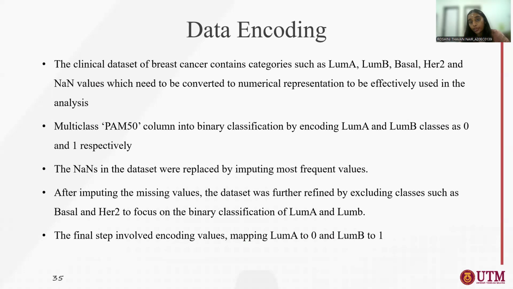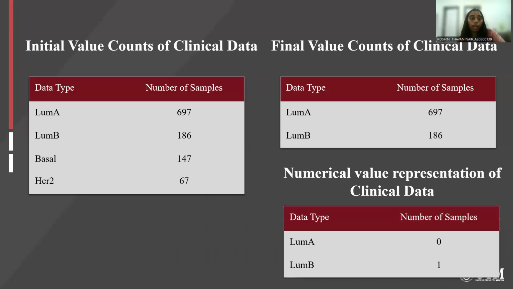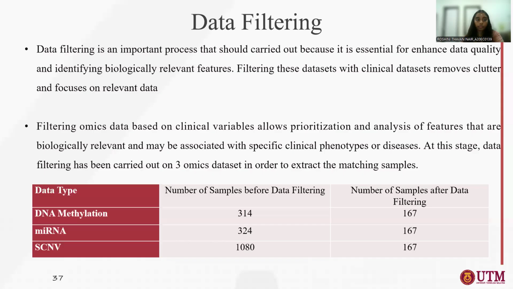The none values present in the data set were replaced with the most frequent values. So here is the initial count of the clinical data: Luminal A, Luminal B, Basal, and HER2. After that, we have the number of samples after we dropped 2 columns, which are Basal and HER2. And then we encode Luminal A to 0 and Luminal B to 1.